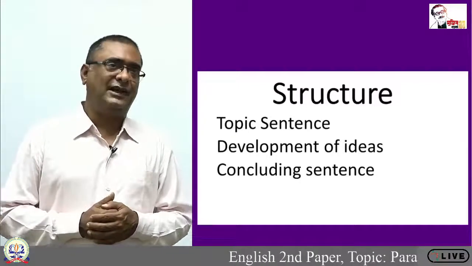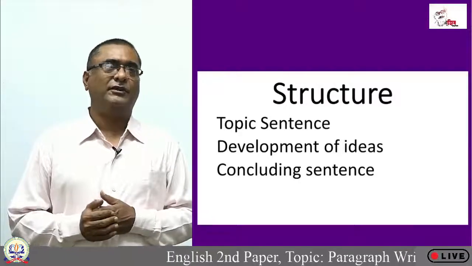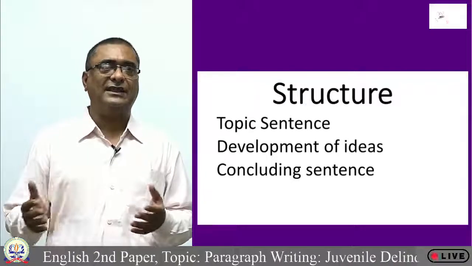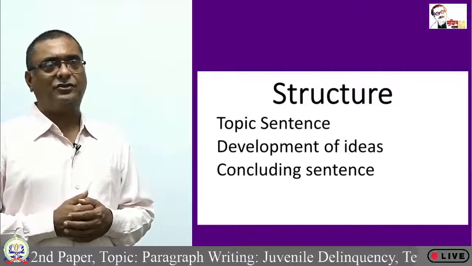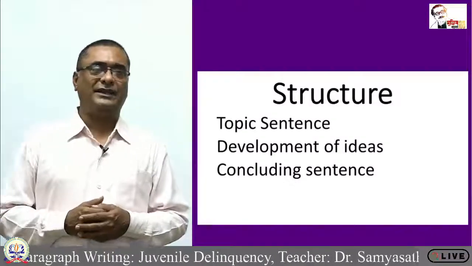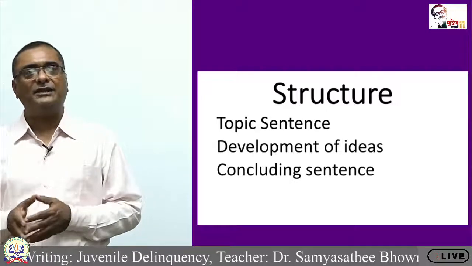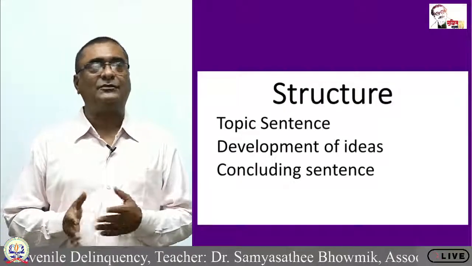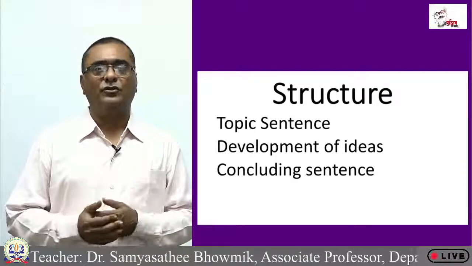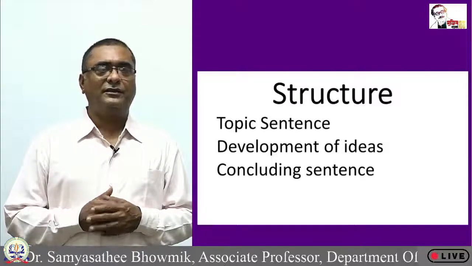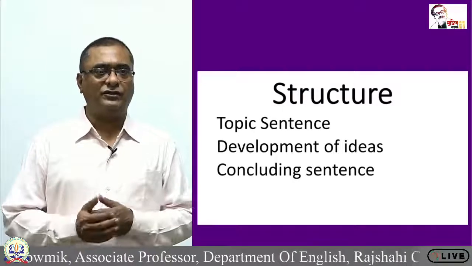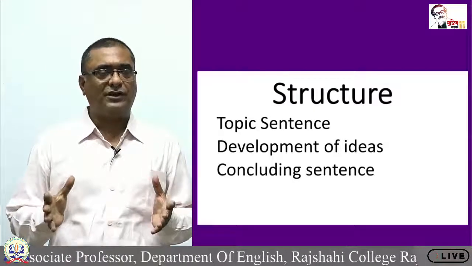Sometimes we see that some writers also suggest that a paragraph is divided into 5 parts. They say a topic introducing sentence, which will introduce the topic, and then the topic sentence. So, topic introducer, then topic sentence, then development of ideas, then modulators. They include another point in the structure of a paragraph, and then a concluding sentence. So, 2 are missing over here. The first one, the topic introducer, is missing, and the second one, the modulator, is also missing here. So, I will discuss what those 2 things are.